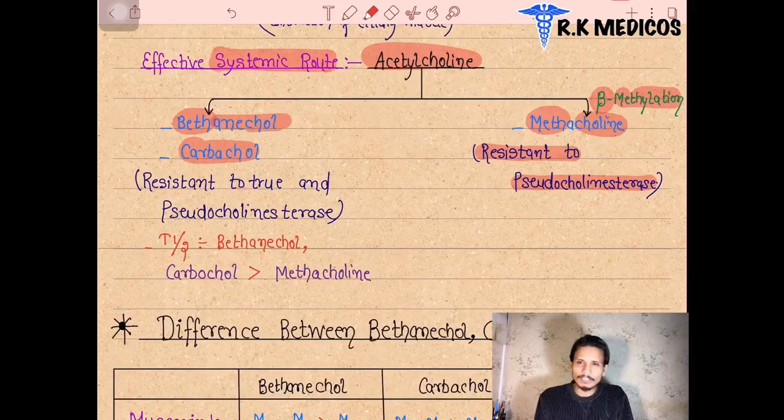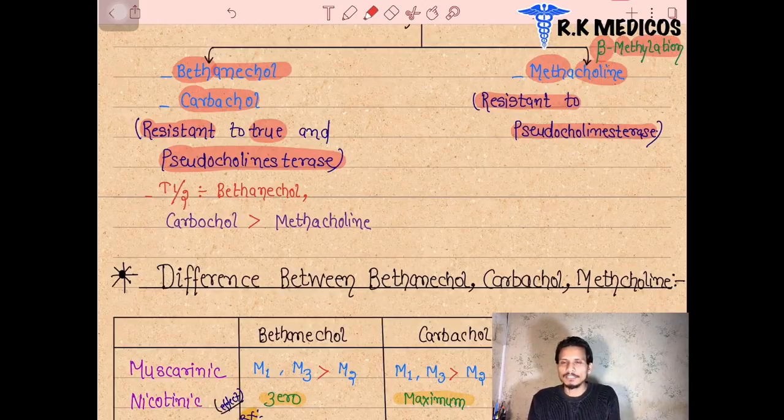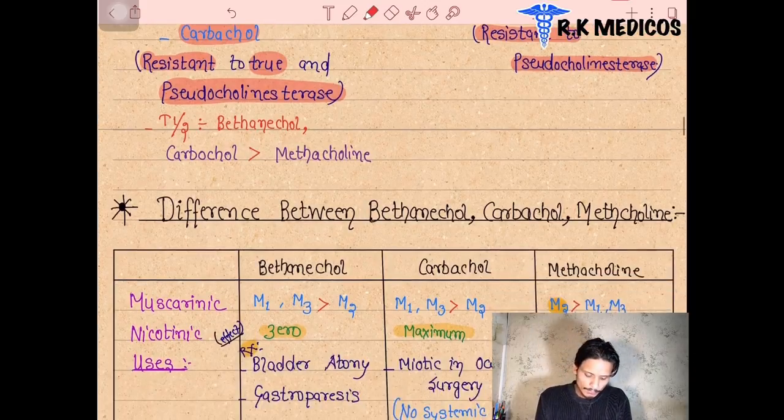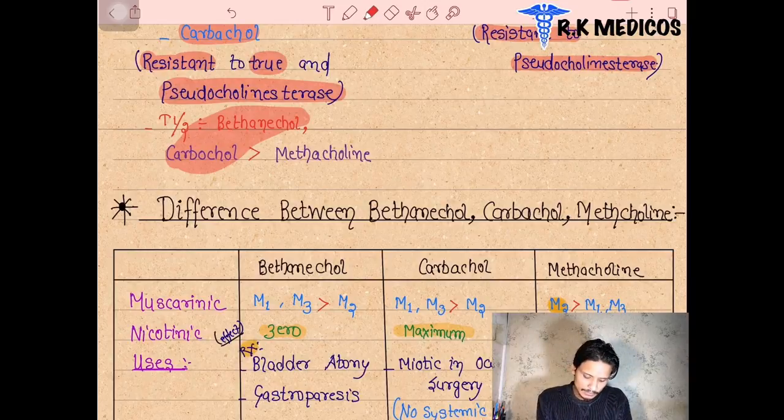Next, bethanechol and carbachol are two other modifications of acetylcholine. They are resistant to both true cholinesterase and pseudocholinesterase, which are present in plasma. These are the two cholinesterases, and bethanechol and carbachol are resistant to them. So we can use them in different parts. Bethanechol and carbachol are more resistant to pseudocholinesterase than methacholine. You have to memorize it.